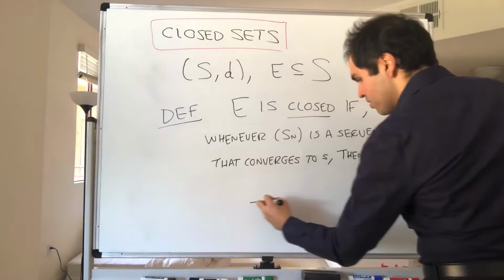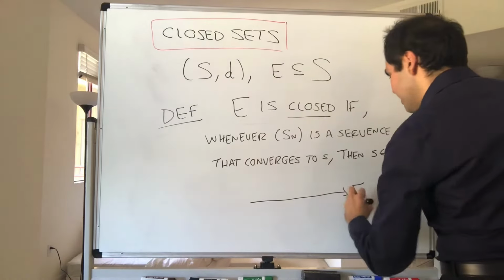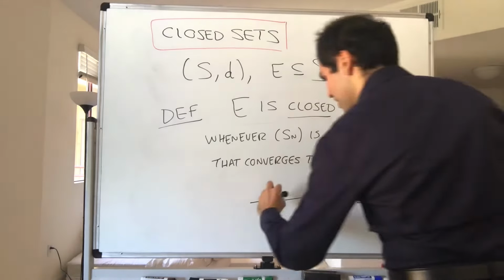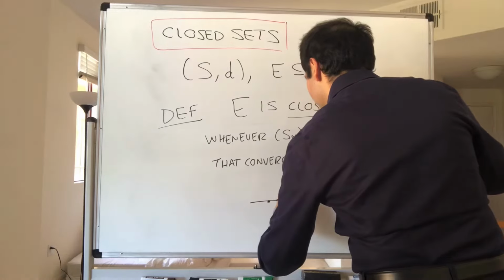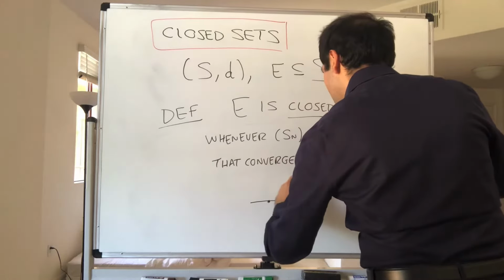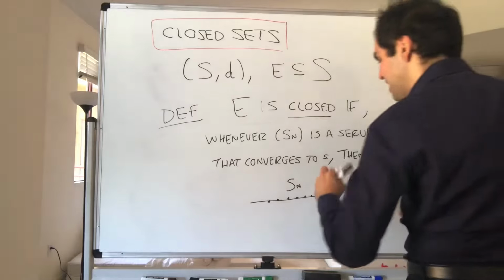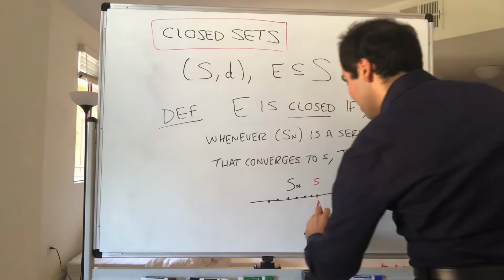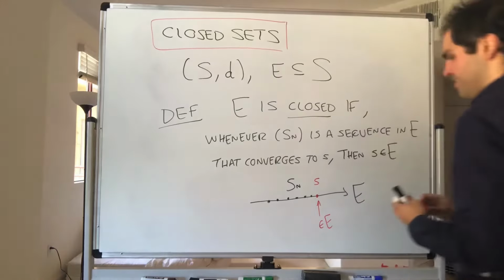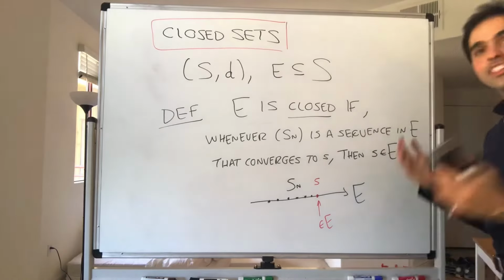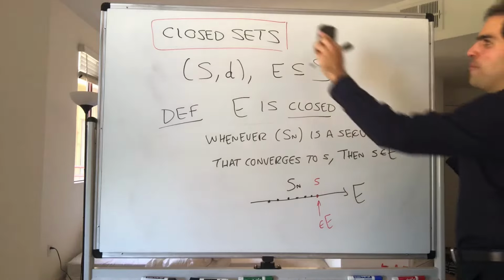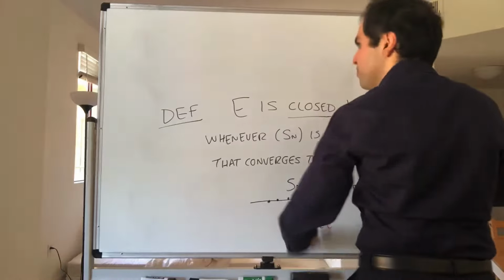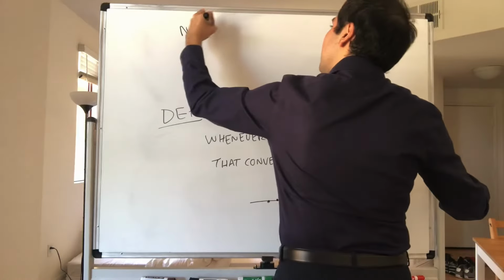In other words, closed sets contain the limits of any sequence in that set. It's not possible to escape the set E by taking limits. So if s_n converges to s, then that limit s is also in E. And this is best explained with a non-example. So let me give you an example of a set that's not closed. So non-example 1.